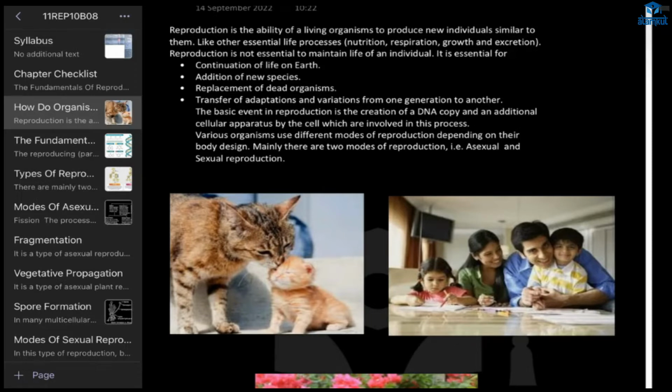So what are the things for the continuation of life on earth? Addition of new species, because it will create variation, and replacement of the dead organisms. Then transfer of adaptation and variation from one generation to another. Yes, ma'am. These are the things.